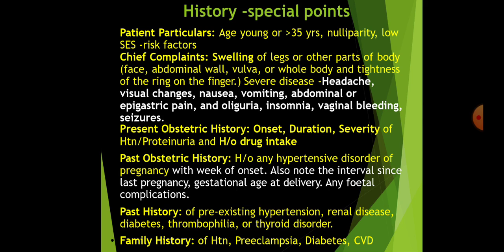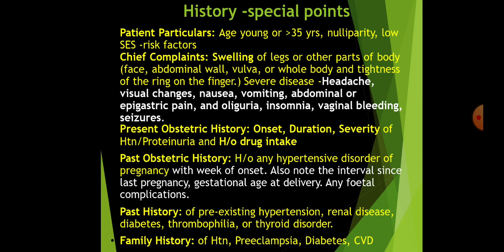Coming to the history, what should you stress when it comes to history? The special points to be noted in a preeclamptic woman are patient particulars, age, because young age less than 18 and more than 35 have the risk of developing preeclampsia. Again, it is more common in nulliparity and low socioeconomic status. These are the risk factors.